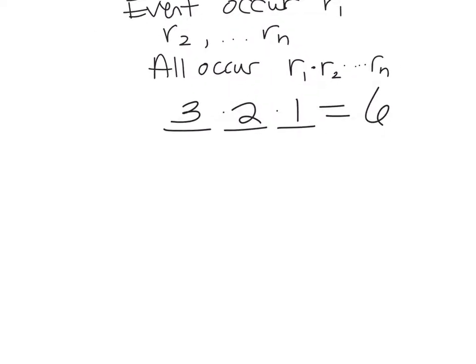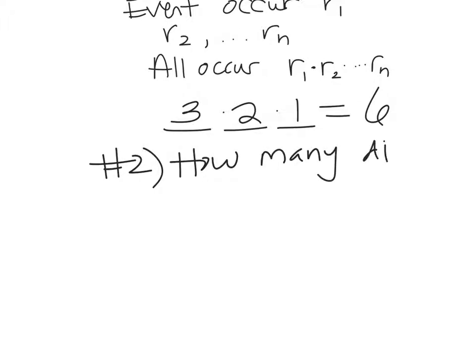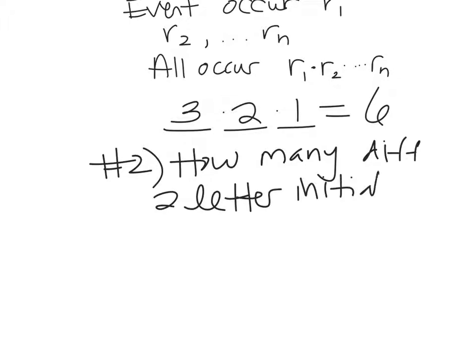Okay? So, JM. Does that mean something to you? My initials. Your initials, yes. Number 2. How many different 2-letter initials are there? Okay. I don't want to list them all out. AA, AB, AC, AD. That would take a long time. That's horrible. But what I can do is this. I can find out how many different initials are possible for your first name. How many initials are possible for your first name? 26. 26 letters in the alphabet. Yes, very good. How many different letters are possible for your last name?